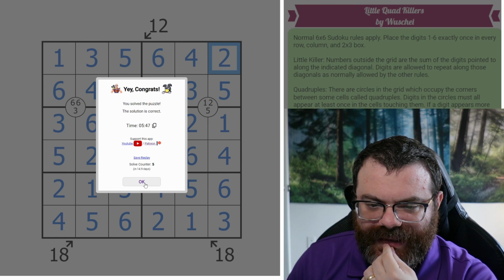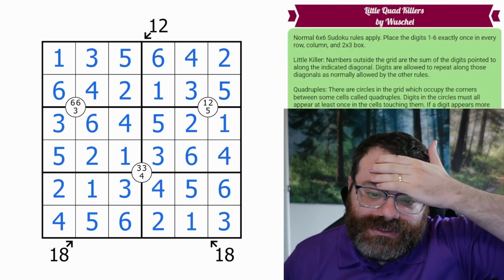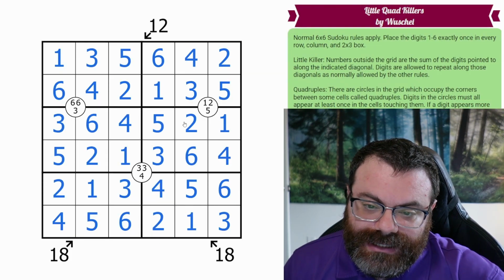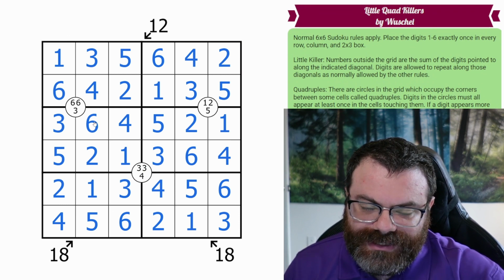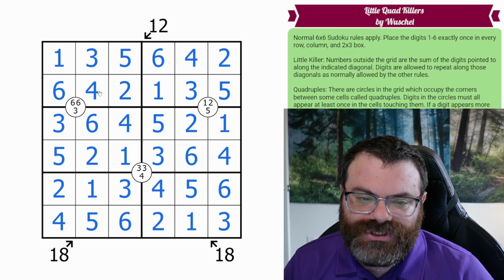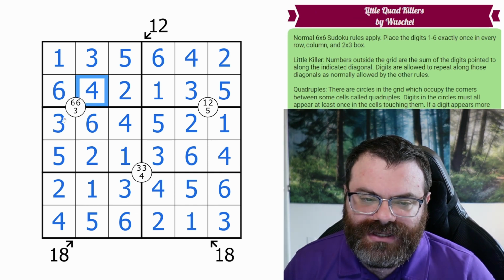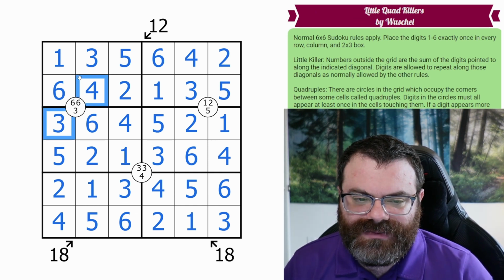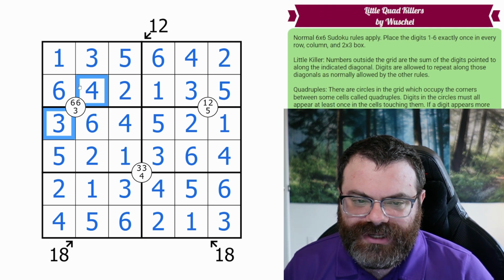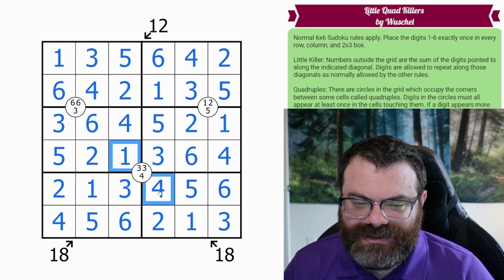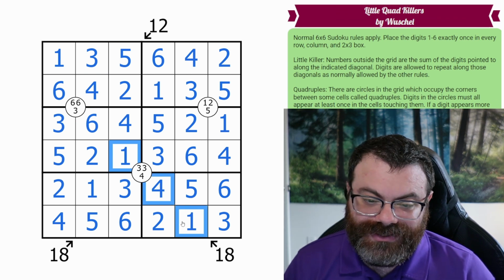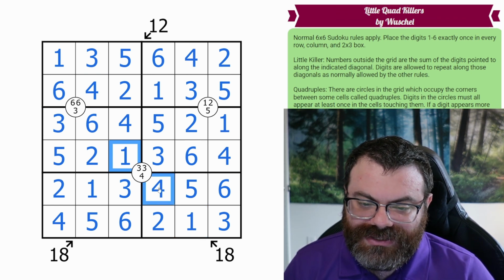Nice. All right. Well, thanks, Wuschel. That was a neat idea. Yeah, it turns out I just had to do a bunch of Sudoku before I could continue. But I liked the idea of showing how we needed a double 6 on here, but this double 6 breaks the 12. I think that's a pretty straightforward way to get started. But once you put the double 6 here, you notice it's on the 18, and then you go, I can't do double 3. That's a really cool idea. And so then that gets you the 4s and the 1s.